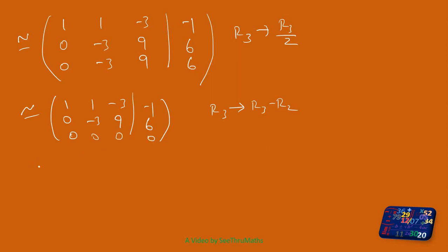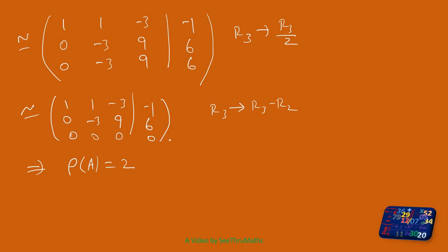So this implies, what is the rank? The rank of this matrix is definitely not 3, because one row becomes completely 0. So the rank is definitely less than 3. Even in this case, if I take only this particular minor, its determinant value is not equal to 0. So the rank of A is equal to 2.